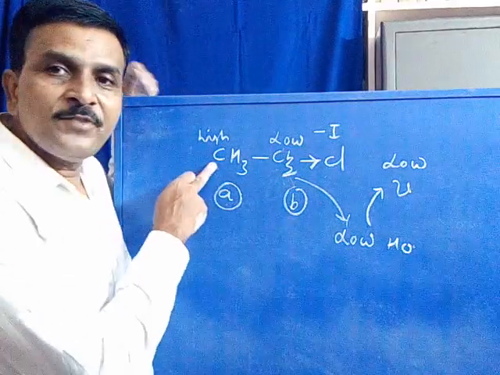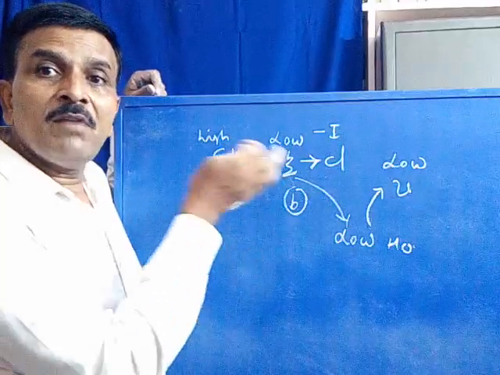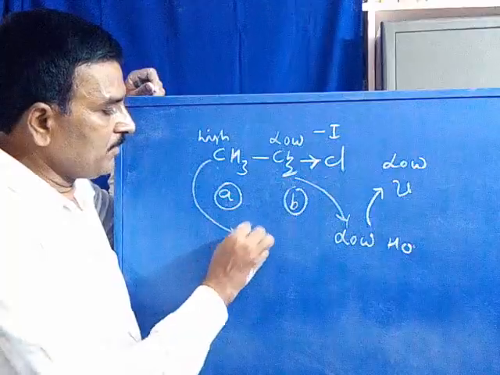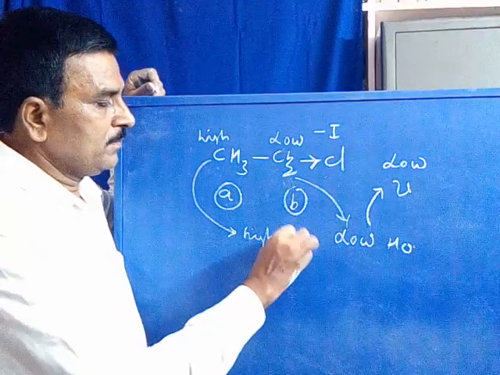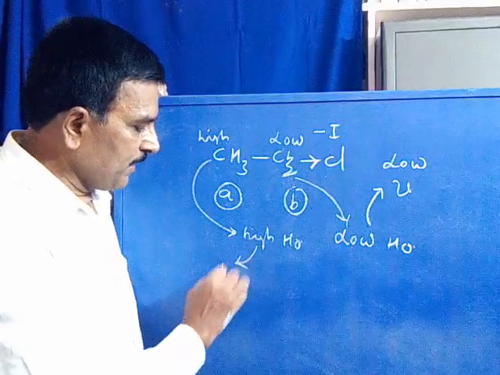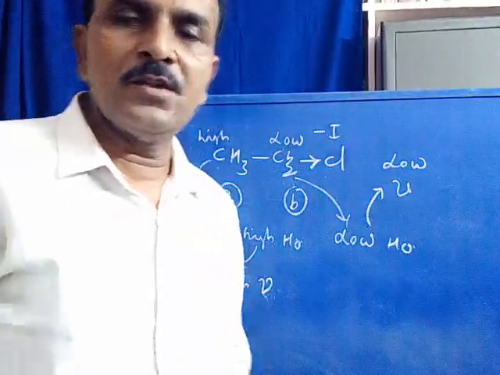Whereas the protons of CH3, when compared with the CH2 proton, have somewhat more electron density. Therefore, these protons require a higher external magnetic field and absorb at a higher frequency. The frequency of absorption is also more.